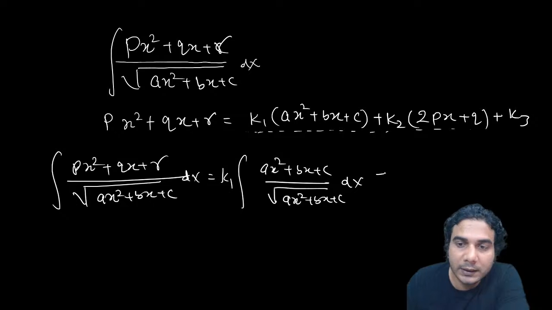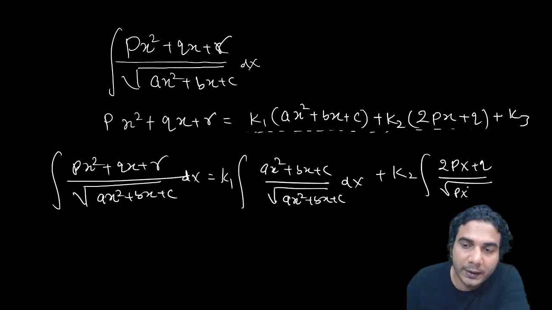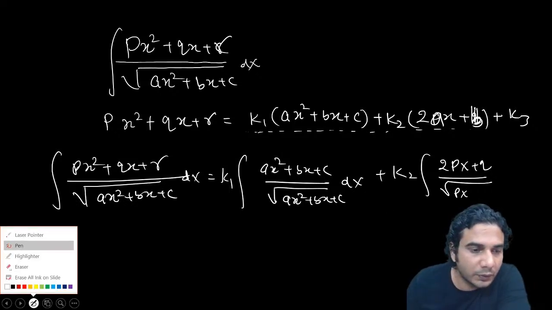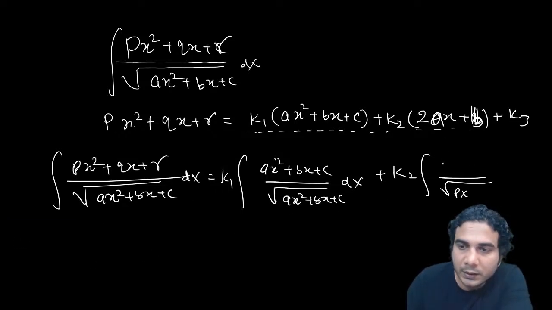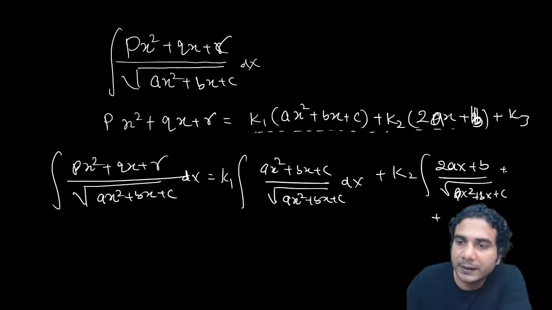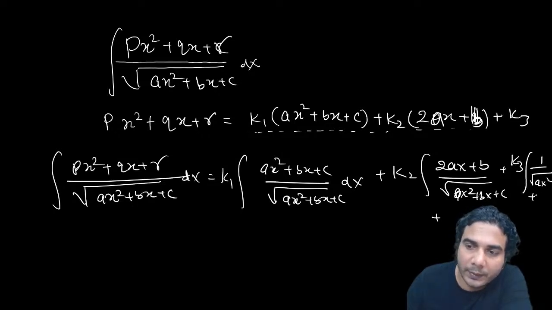So you can cancel this, plus k2 into 2ax plus b, I'm sorry, the derivative of the denominator, divided by under root of ax square plus bx plus c, and plus k3 upon under root of the same given quadratic ax square plus bx plus c.